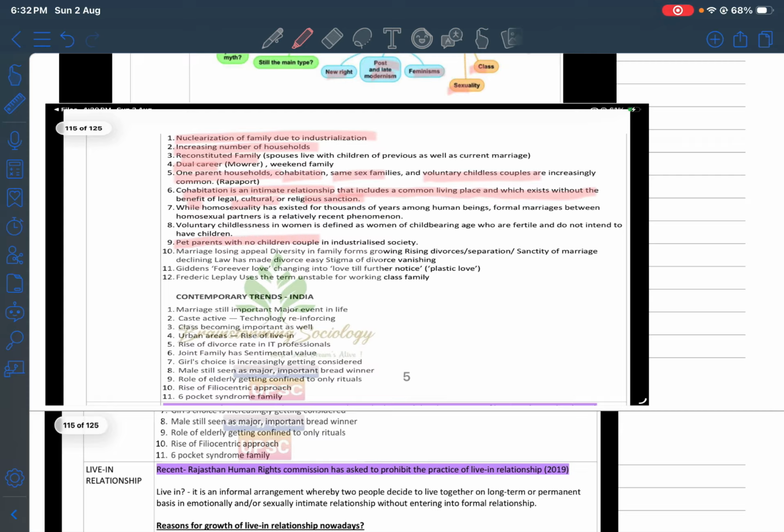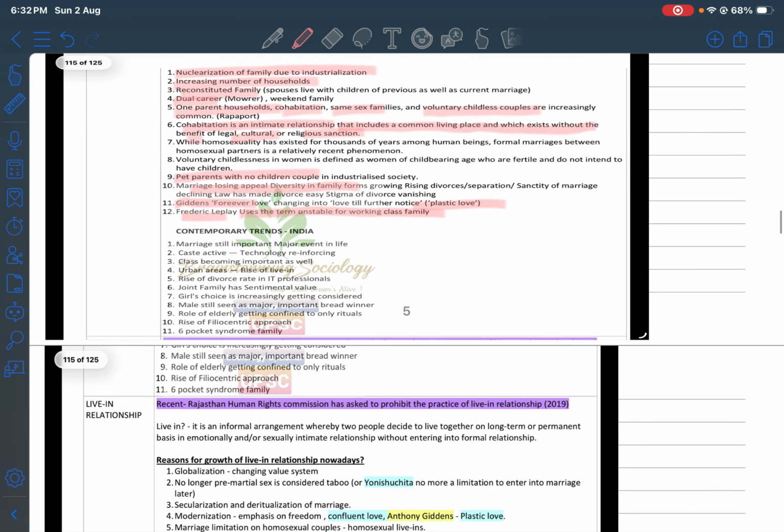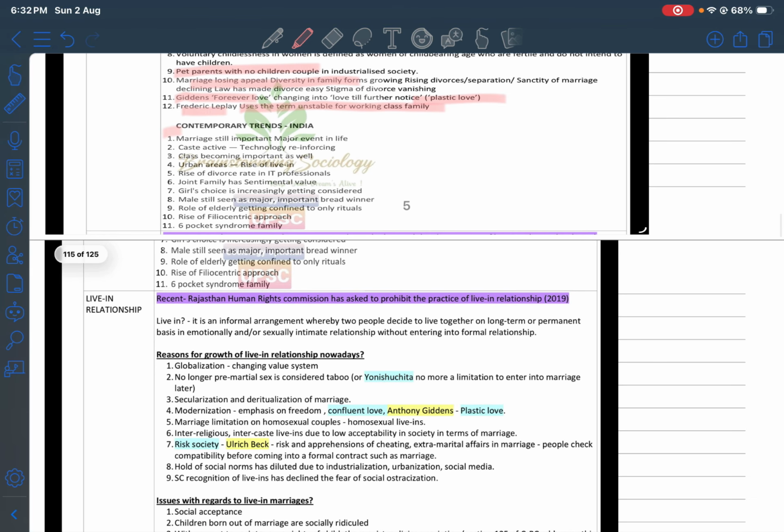Pet parents with no children, marriage losing appeal, diversity in family, rising divorces, Giddens' forever love, plastic love concept. Frederick Le Play uses the term unstable for the working class family. So contemporary trends in India can also be talked of in a different format, like marriage is still important, it's a major event in life.